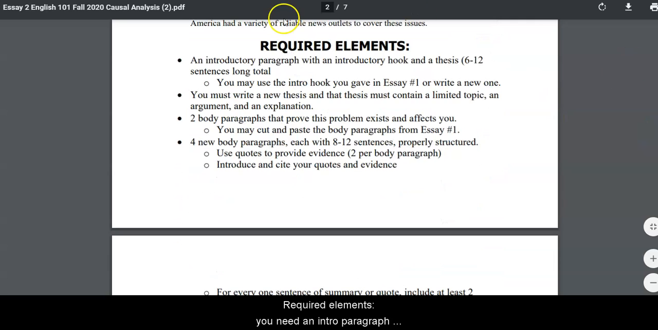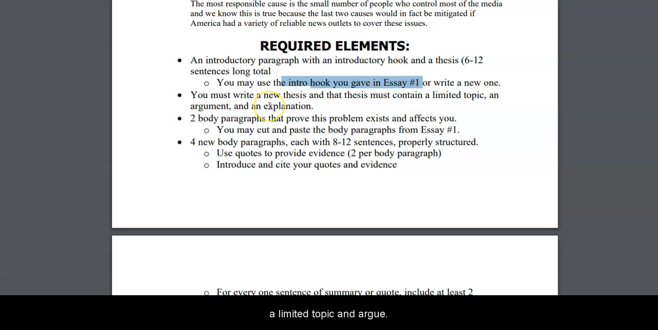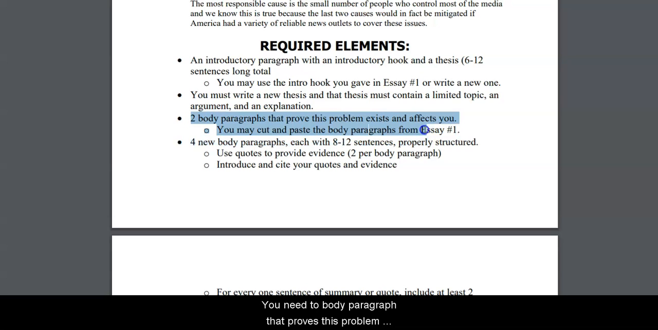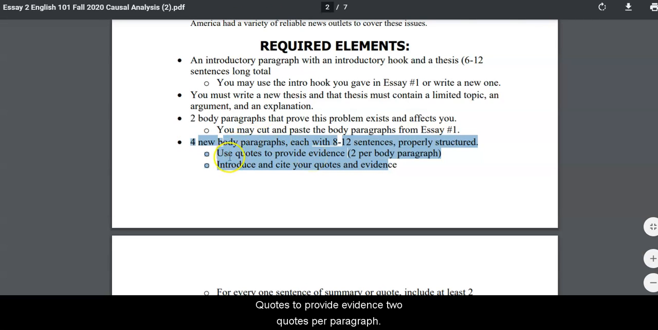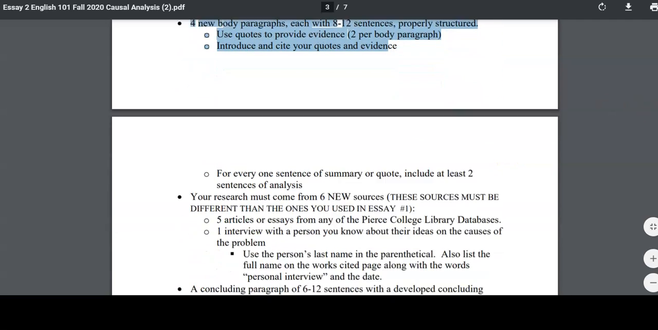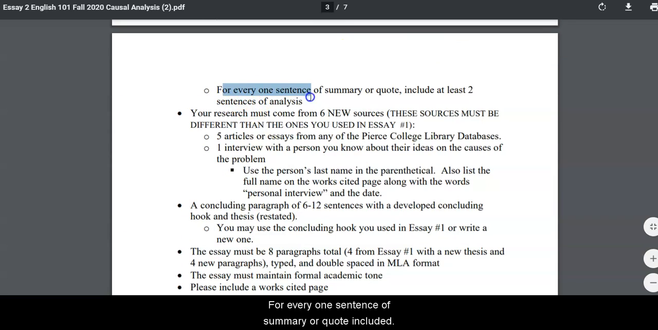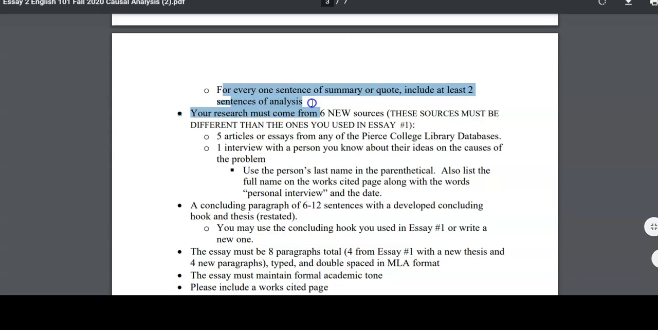Required elements, you need an intro paragraph with an intro hook. You may use the intro hook you gave in essay 1 or write a new one. You must write a new thesis, and that thesis must contain a limited topic, an argument, and an explanation. You need 2 body paragraphs that proves this problem exists and affects you. You can cut and paste the body paragraphs from essay 1. You need 4 new body paragraphs, each with 8 to 12 sentences properly structured. Use quotes to provide evidence, 2 per body paragraph. Introduce and cite your quotes and evidence. For every 1 sentence of summary or quote, include at least 2 sentences of analysis.